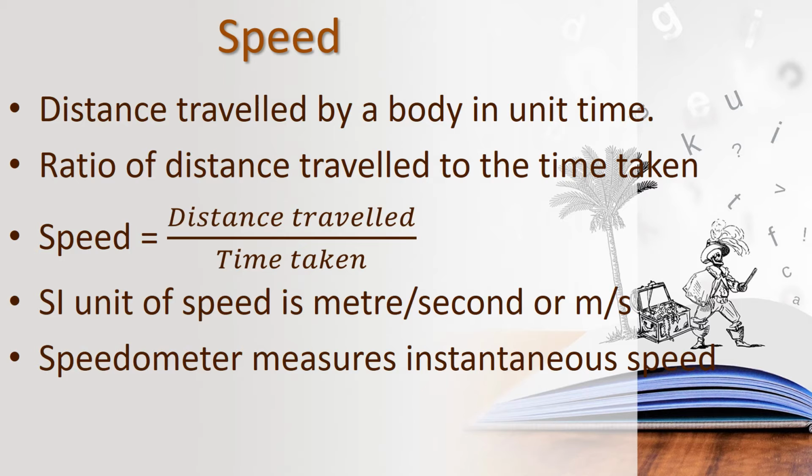Speed is the distance traveled by a body in unit time. So we can say it is the ratio of distance traveled to the time taken. So what is the formula to find speed? Speed equals distance traveled upon time taken.